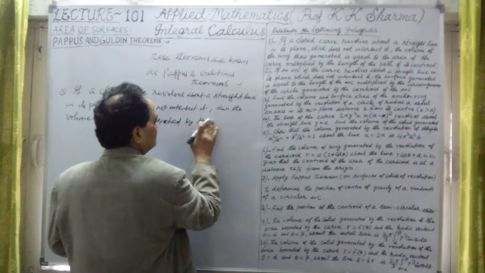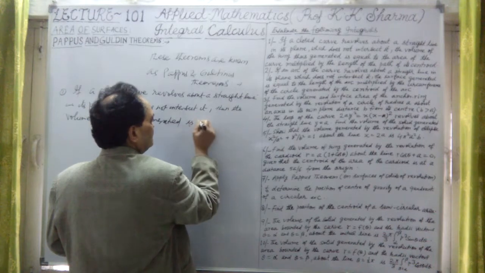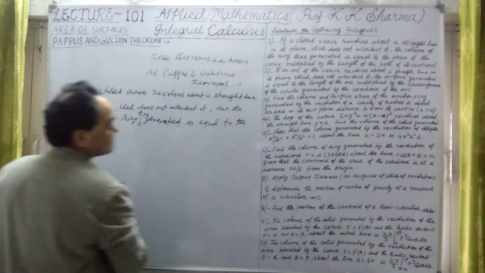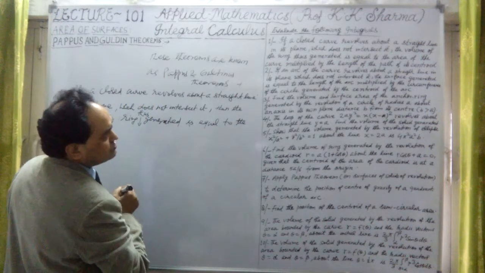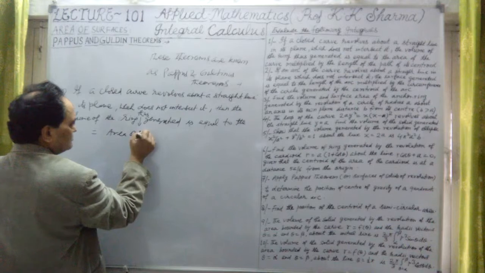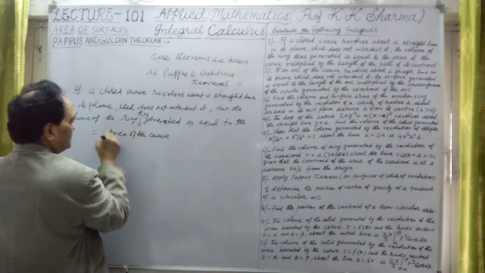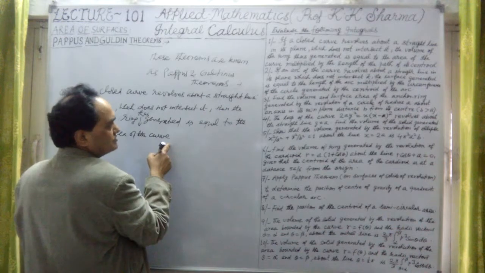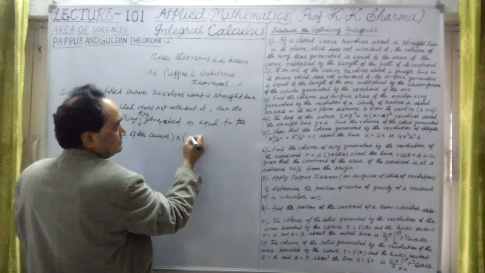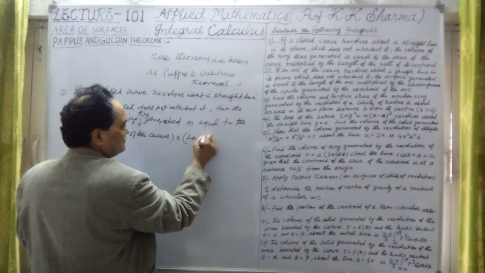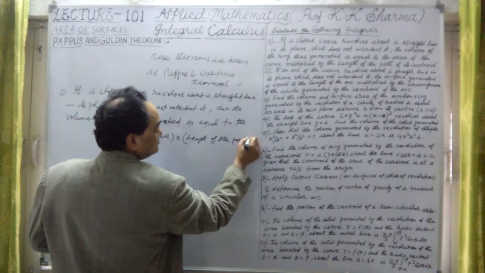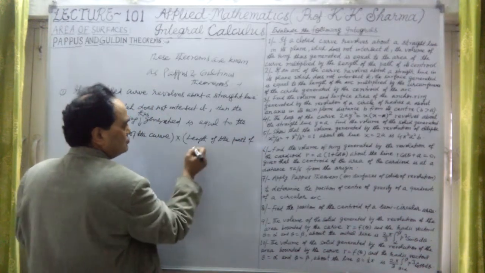The volume of the ring thus generated is equal to the surface area of the curve, first the area of the closed curve in this case, into the length of the path or circumference, in this case the length of the path of its centroid.